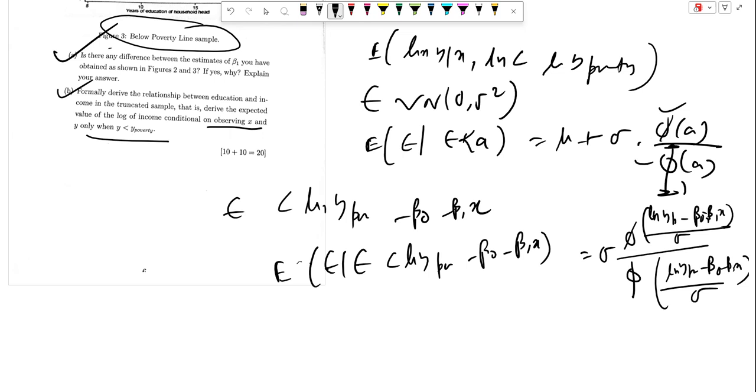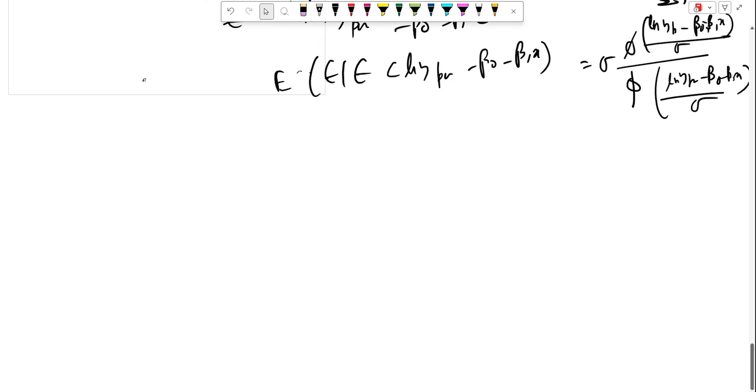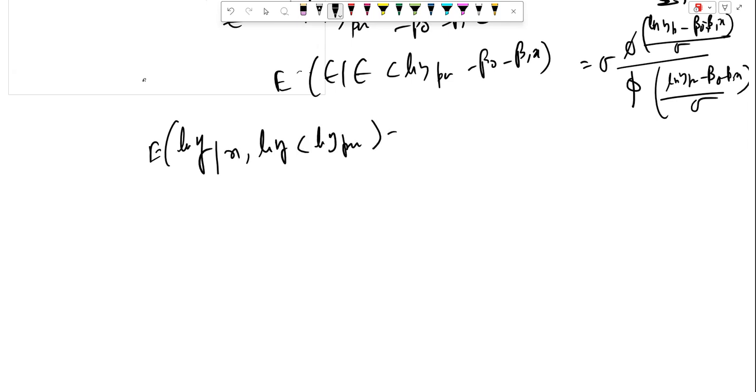So the conditional expectation in this case is the regression line plus an adjustment term. The conclusion is that the conditional expectation in the truncated sample deviates from the true regression line by an amount dependent on the truncation point.